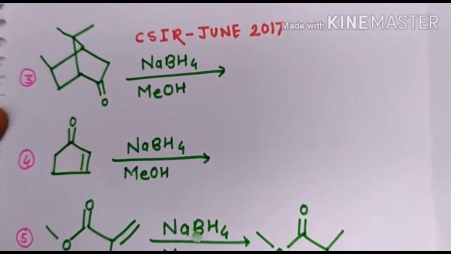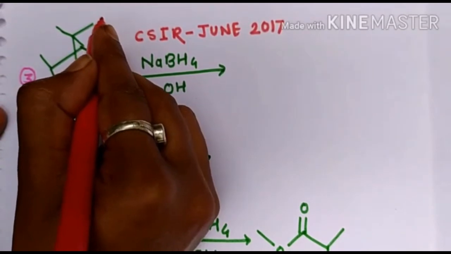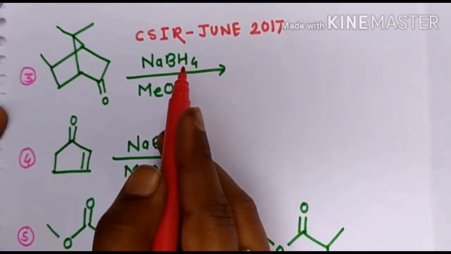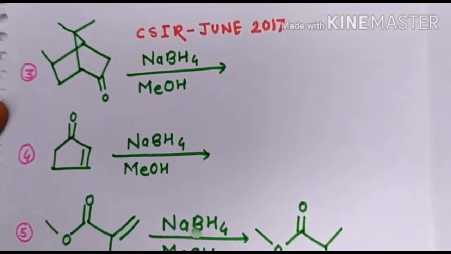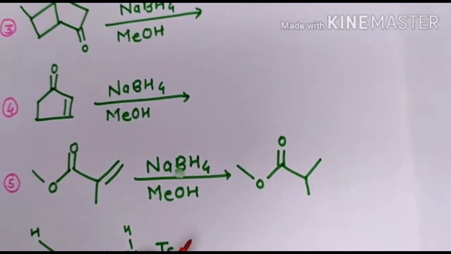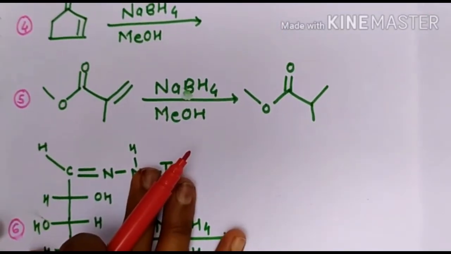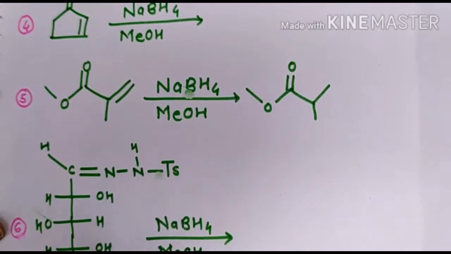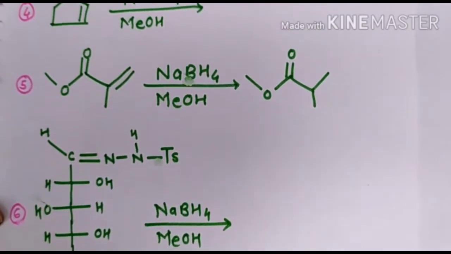In this third example, the steric hindrance of the methyl group plays an important role. So the attack of the hydride is from the below side. These examples for homework are all exceptions.